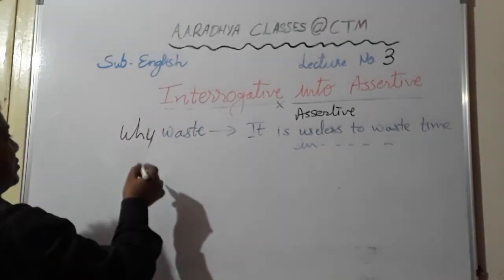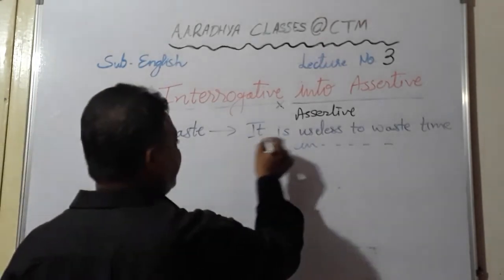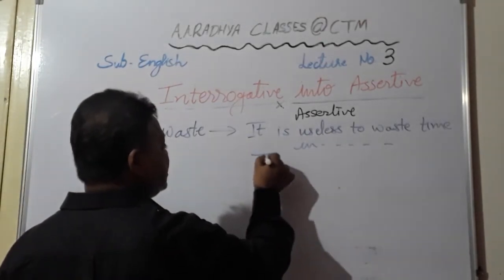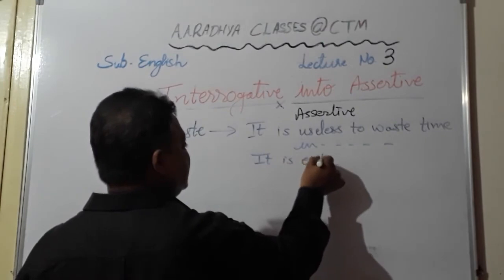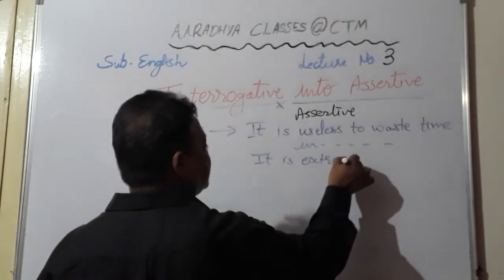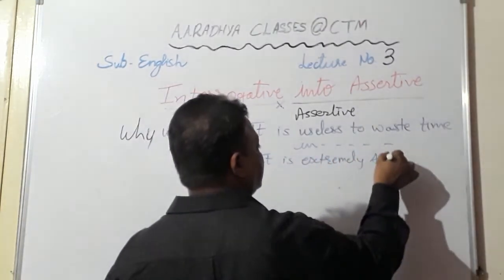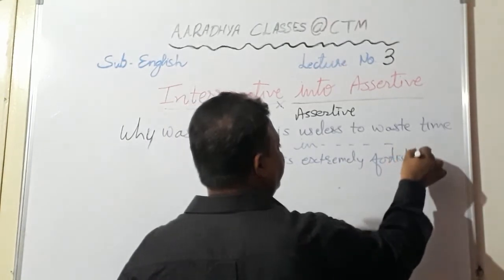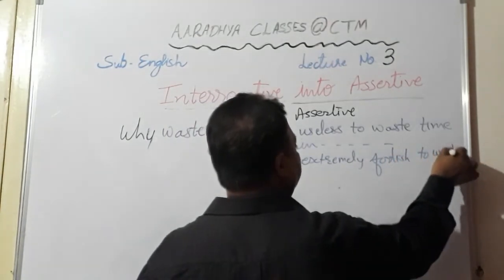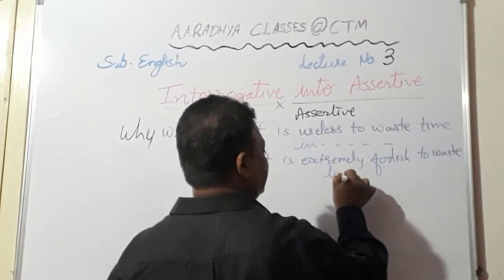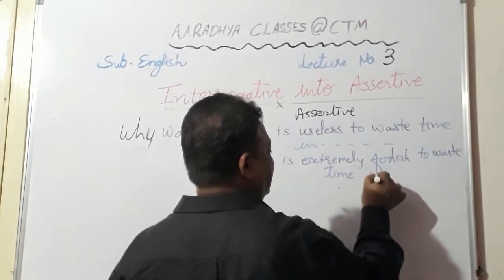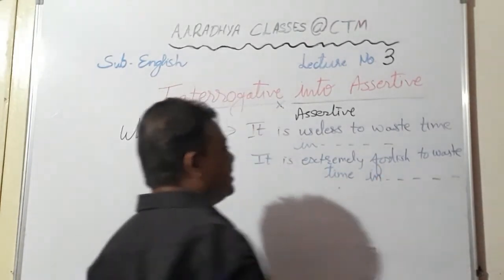Or in place of it is useless, you can say it is extremely foolish to waste time in, and then you have the remaining sentence.